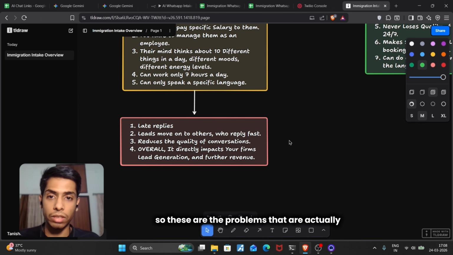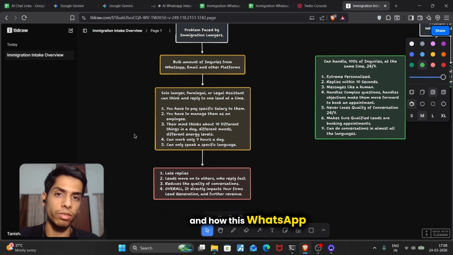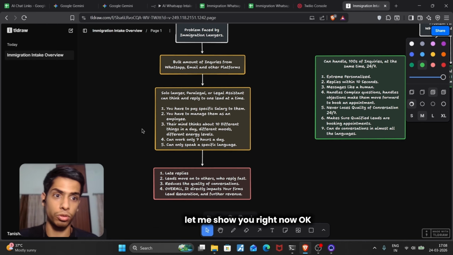Okay, so these are the problems that are actually faced by immigration attorneys, and this is how the WhatsApp AI intake system that I just showed you the demo of actually solves all of these problems. Let me show you that now.